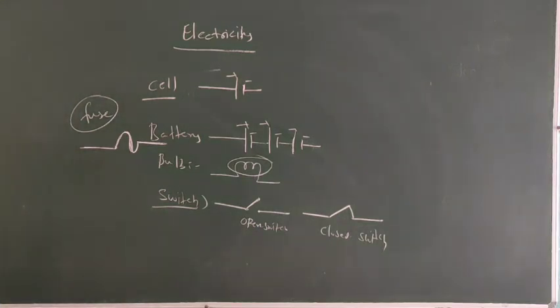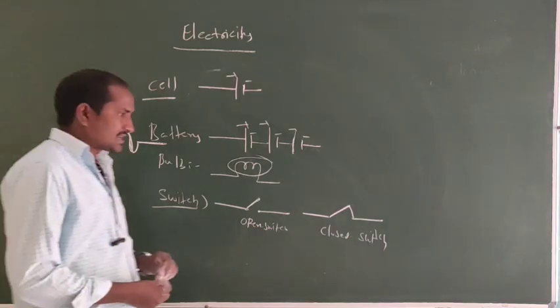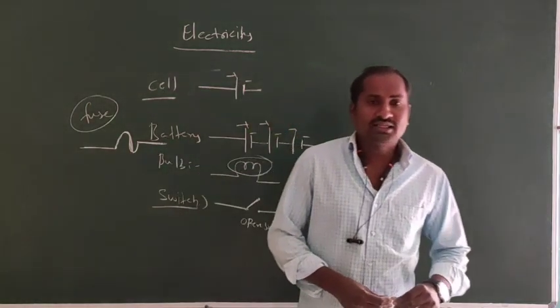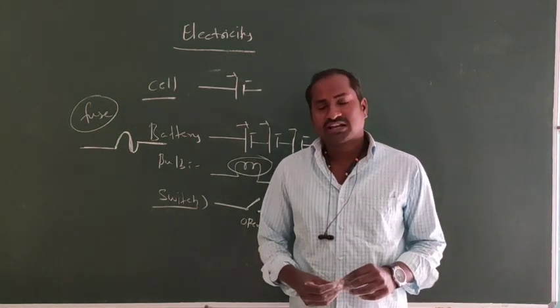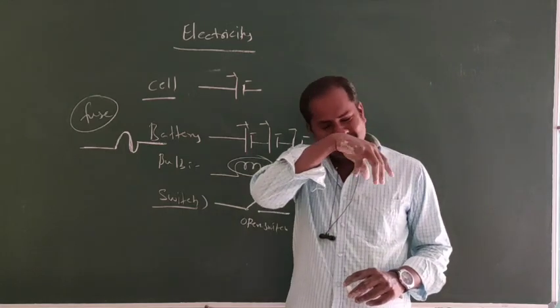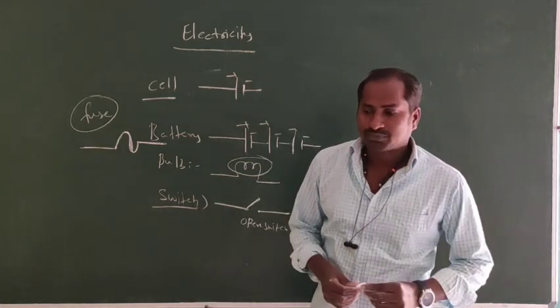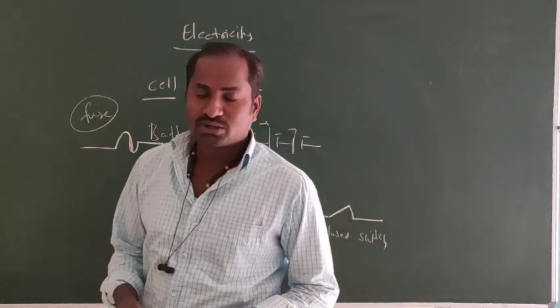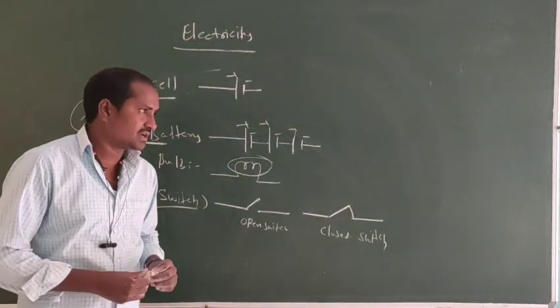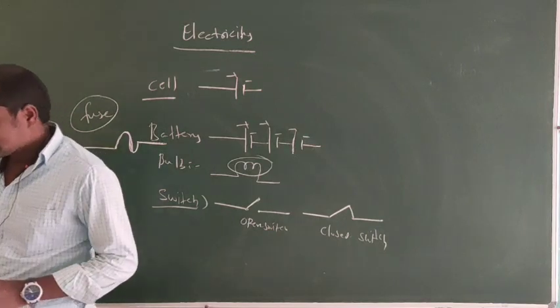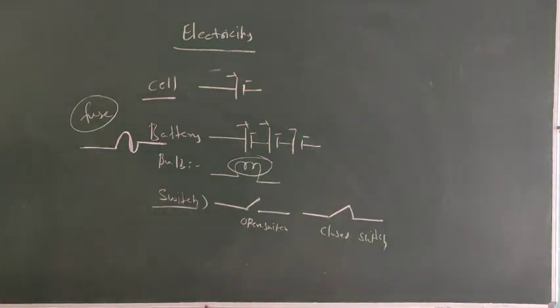Next one, series and parallel. When all the positive terminals are connected to one single point and all the negative terminals are connected to one single point, it is called a parallel circuit. When the positive is connected with the negative, and the negative with the positive terminal, this is called a series connection. Series connection we can see in decorative festival materials. Parallel connection we can observe in our home circuits.